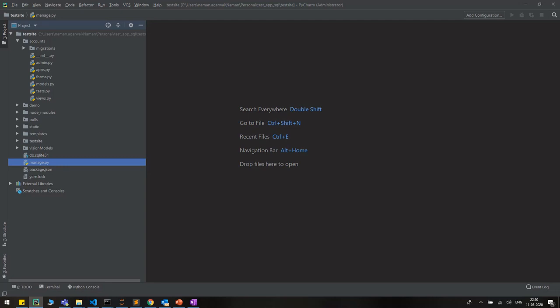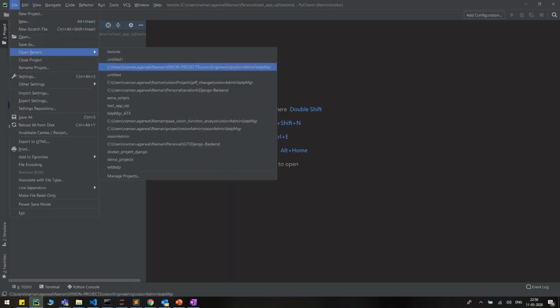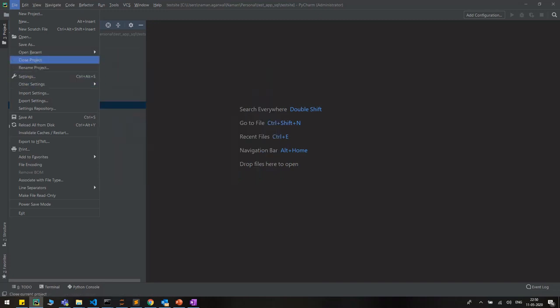Also when I click on this drop down, you can see all the py files. Just ignore the names of these folders for now, because I'm just showing you that these are my personal projects. When I go to File, I can see there are many options available, like new project, open, and save as. Open is for opening a project. If you have any existing projects, you can simply click here and it will be opened.